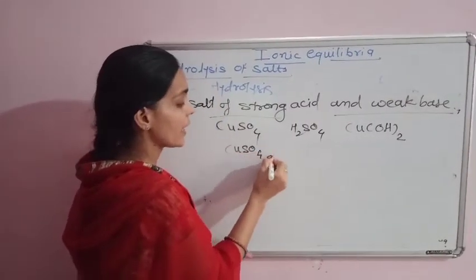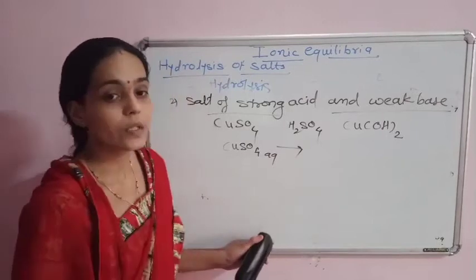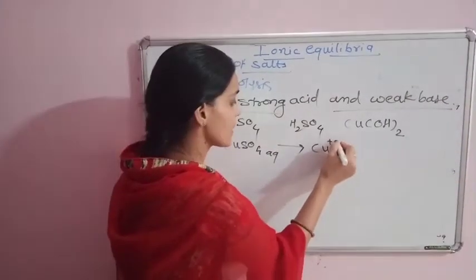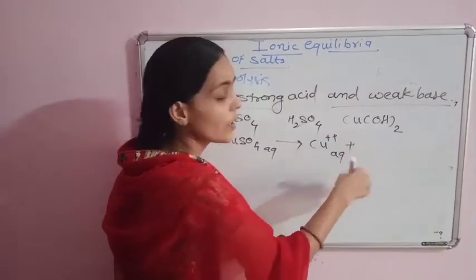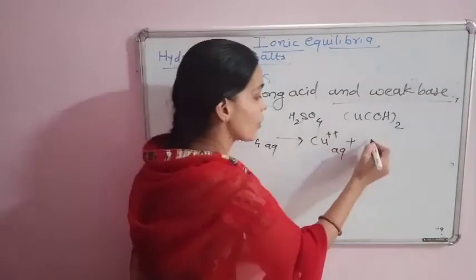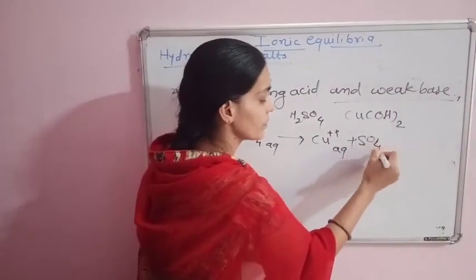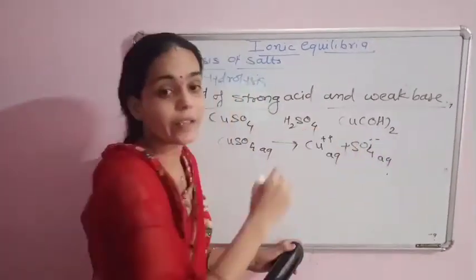CuSO4 in an aqueous medium gives Cu2+ in aqueous medium plus SO4 2- in this aqueous medium.